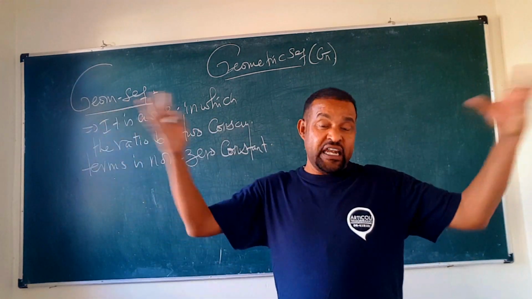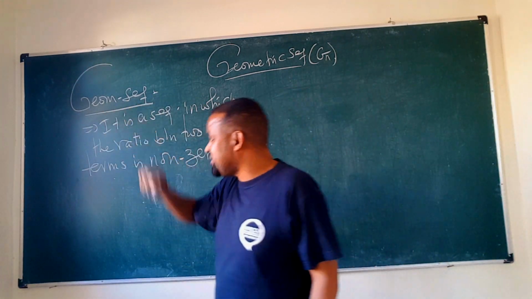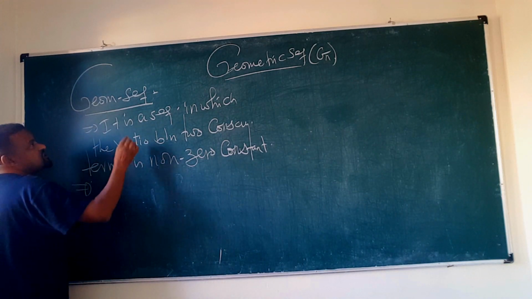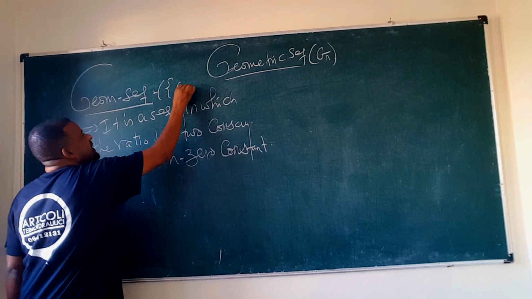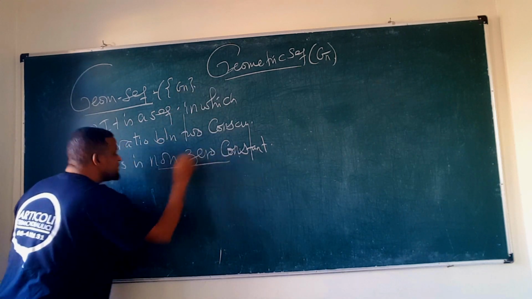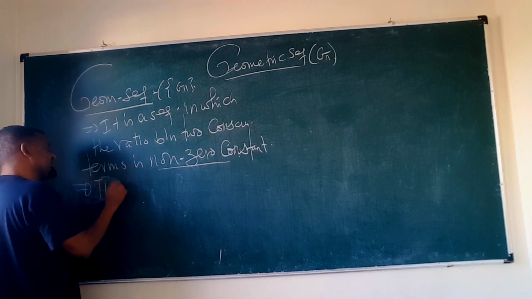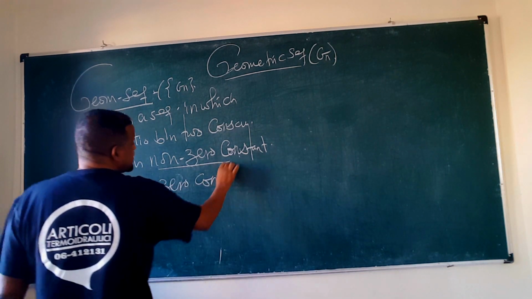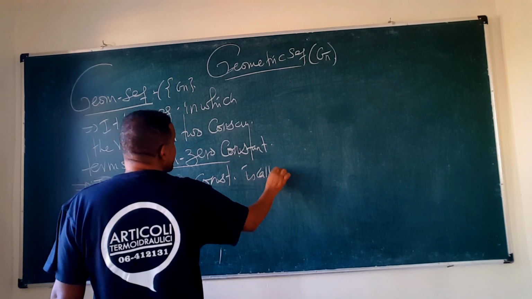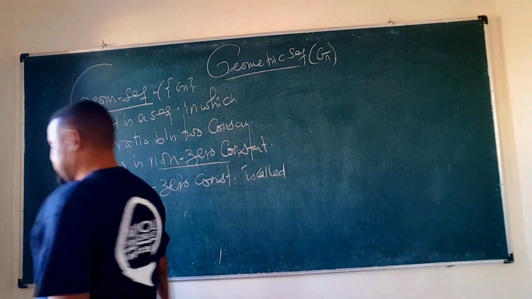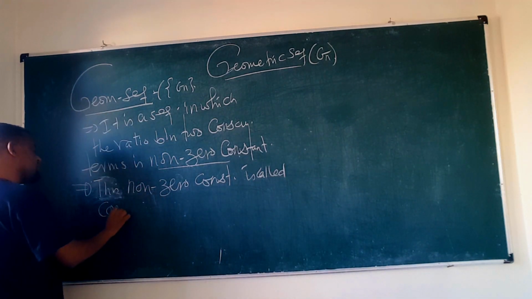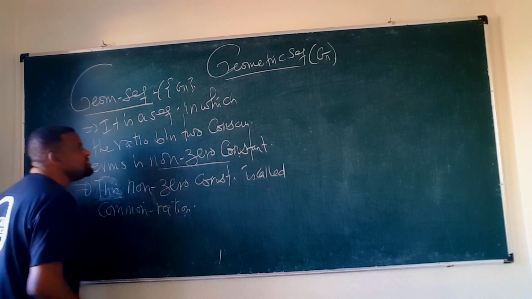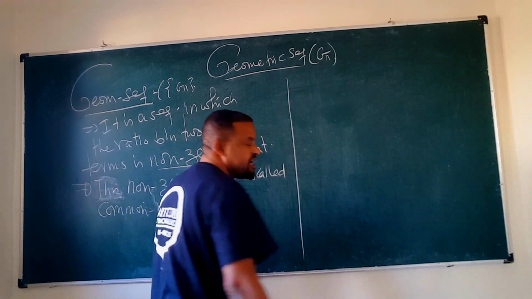If a sequence gives a non-zero constant ratio between consecutive terms, the sequence is called a geometric sequence. It is denoted by Gn. This non-zero constant is called the common ratio. What does it mean?